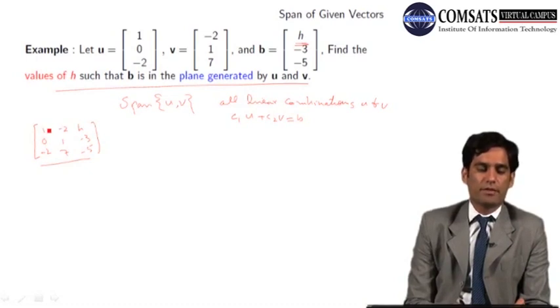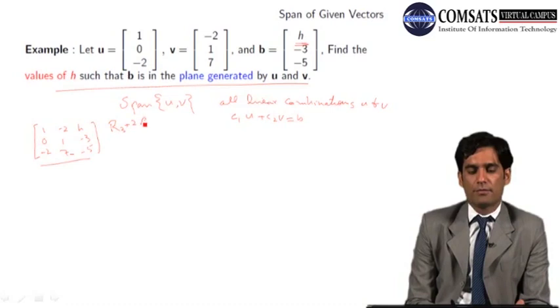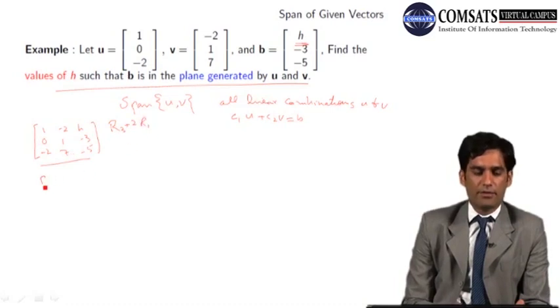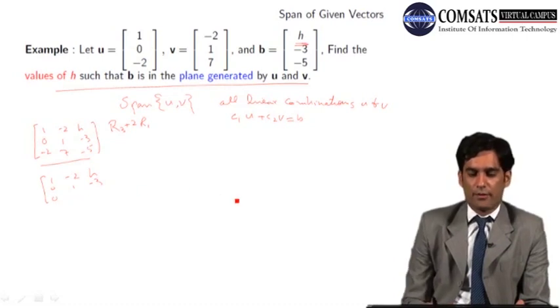The pivot element is this one, 1, and this element is already 0. I have to make this one, so I will do the row operation R3 plus 2 times R1, and my matrix will become 1 minus 2H, 0, 1 minus 3, 0, 7 minus 4, that will be 3, and minus 5 plus 2H.